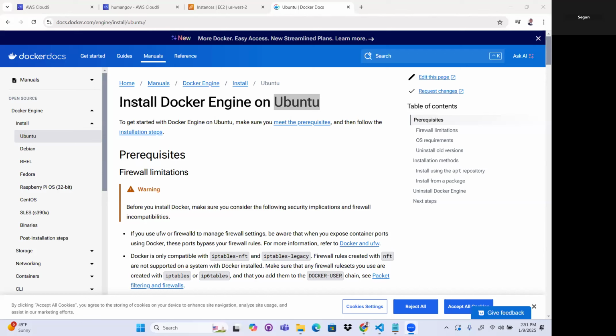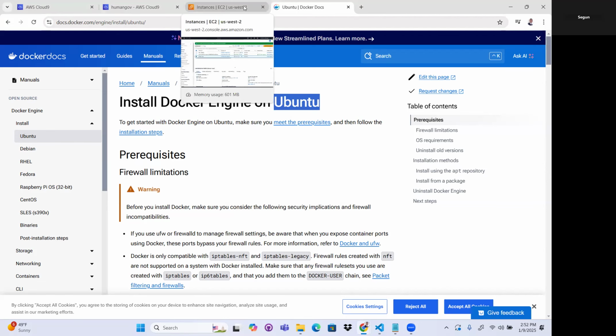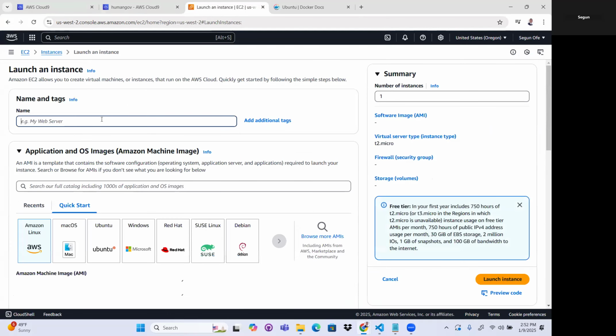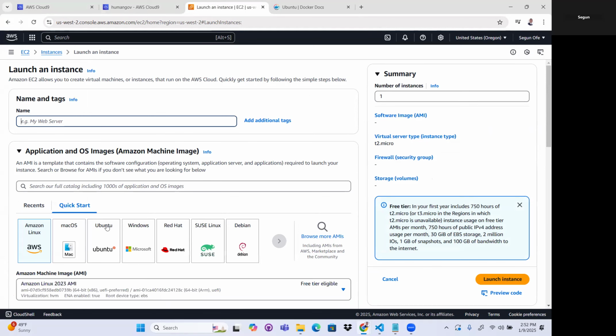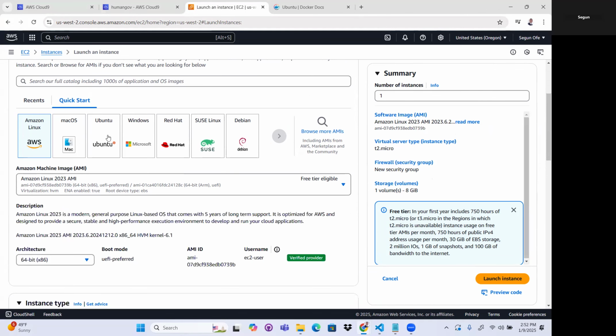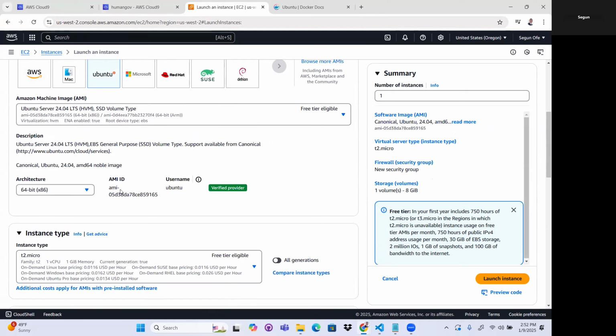Hello, in this video, I want to install Docker Engine on an Ubuntu operating system. So in the cloud, the way I'm going to do that is I'm going to create an EC2 instance. So let me click on Launch Instance, and I'm going to choose the Ubuntu operating system. Let me call it Docker host. And then I'm going to choose the Ubuntu operating system, right?